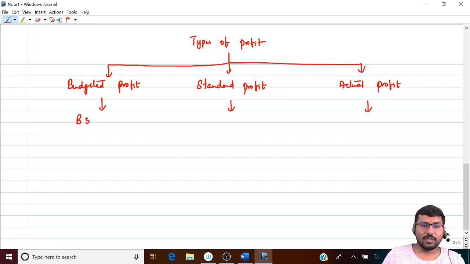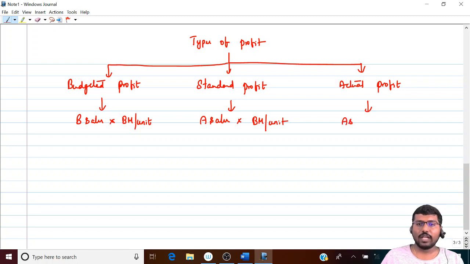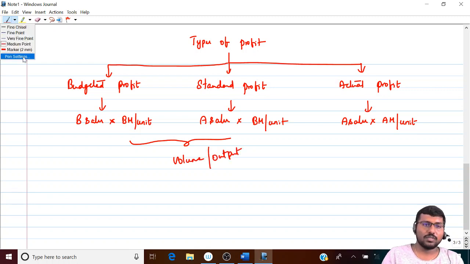You can easily guess the formulas also. Budgeted profit is nothing but budgeted sales into budgeted margin per unit. Margin means profit, correct? What is standard profit? Actual sales into budgeted margin per unit. What about actual profit? Actual sales into actual margin per unit. Clear? Again, the difference between budgeted profit and standard profit is volume, or you can also call it output. Correct?